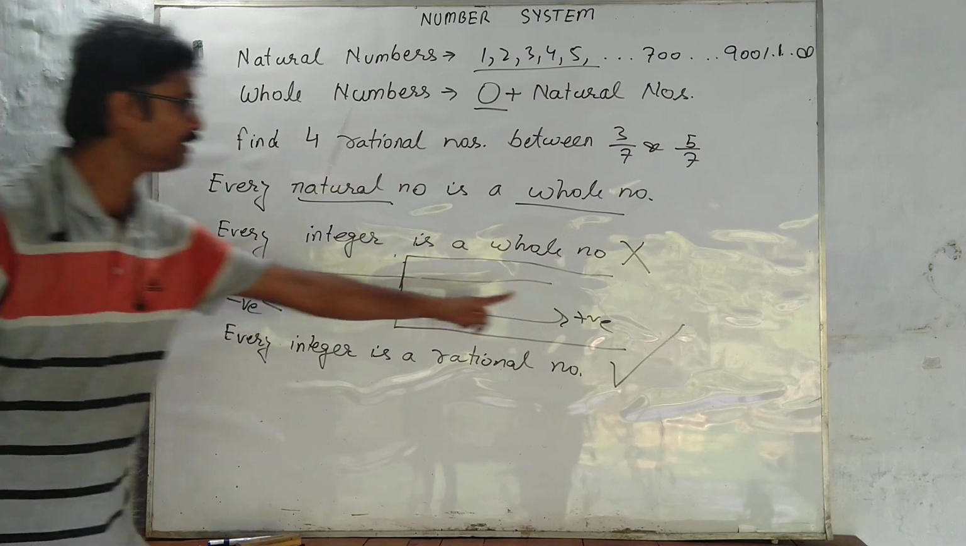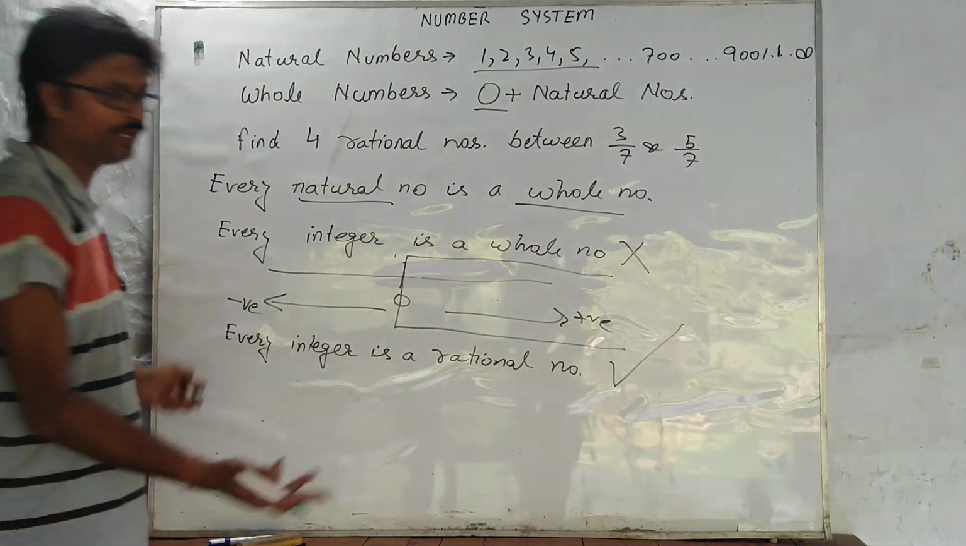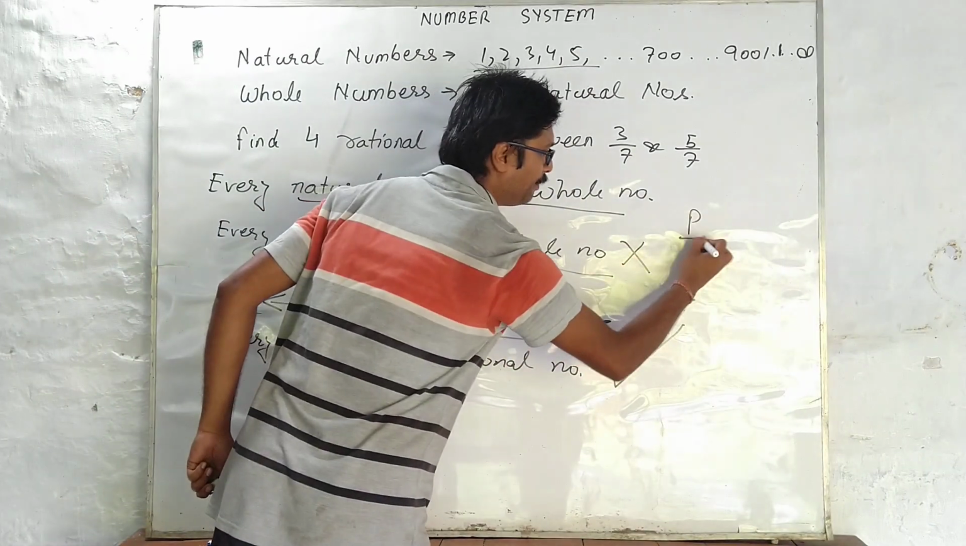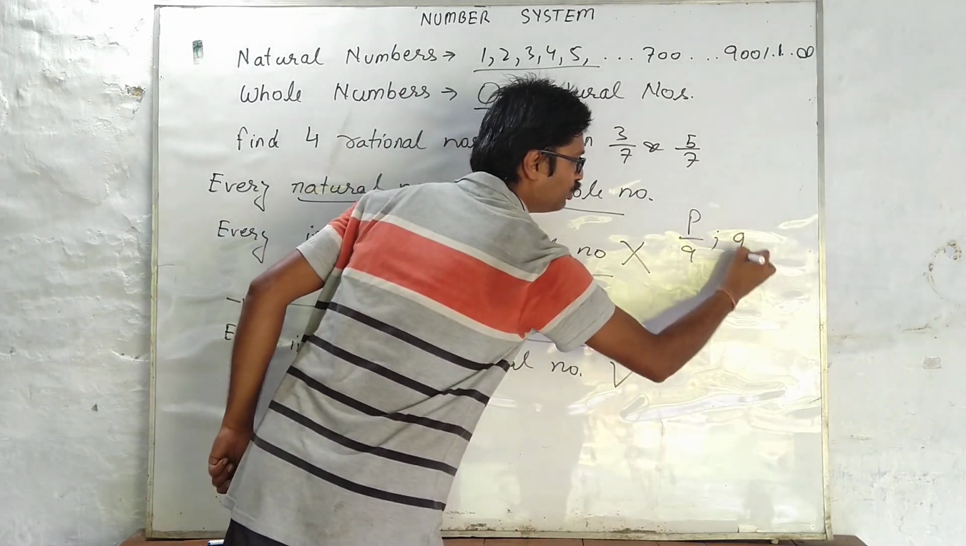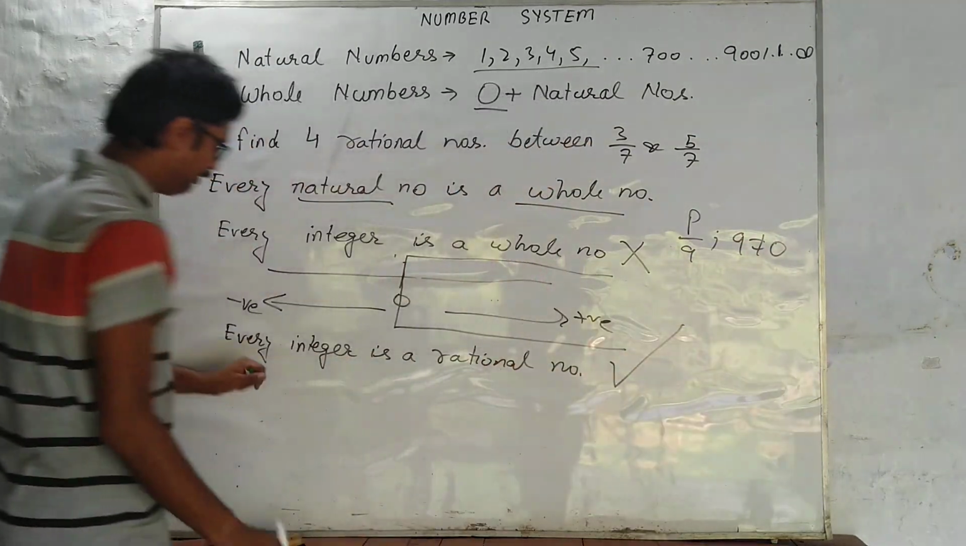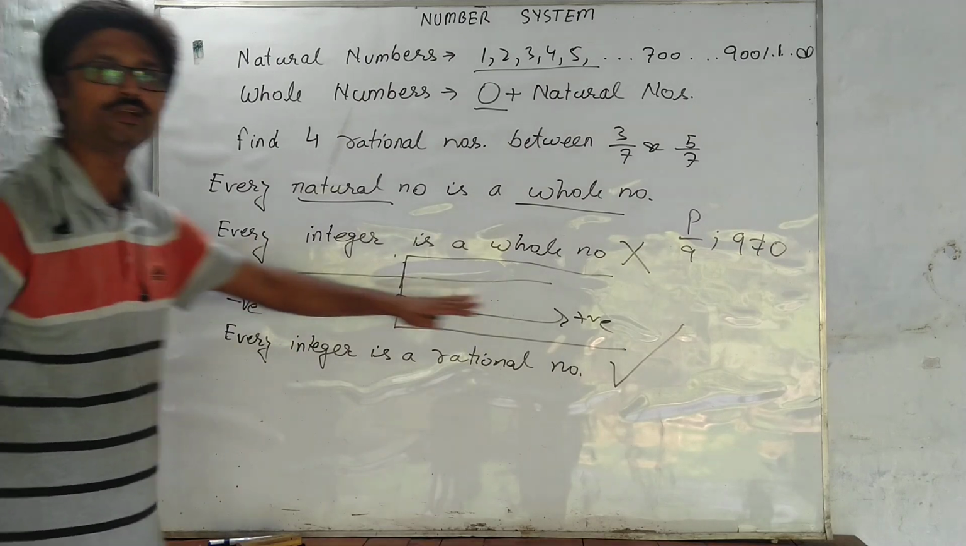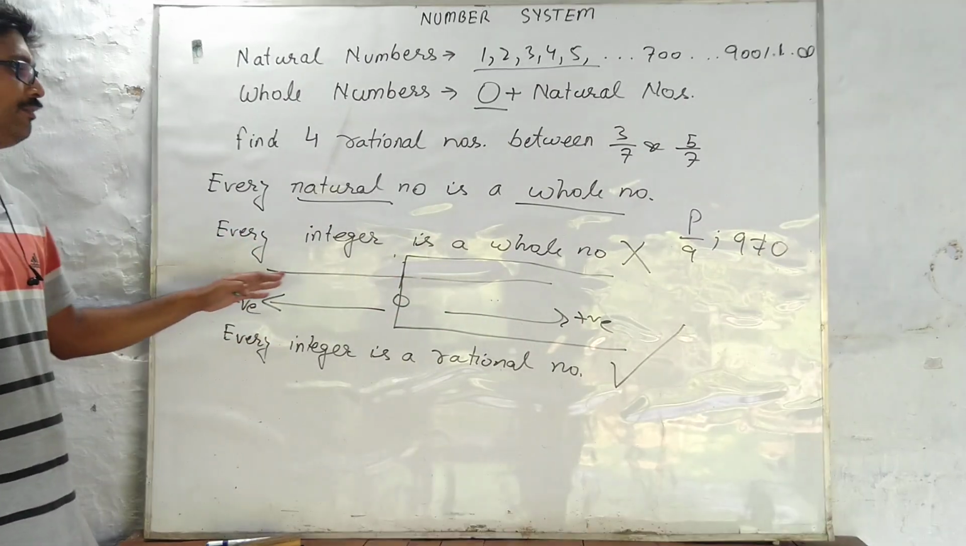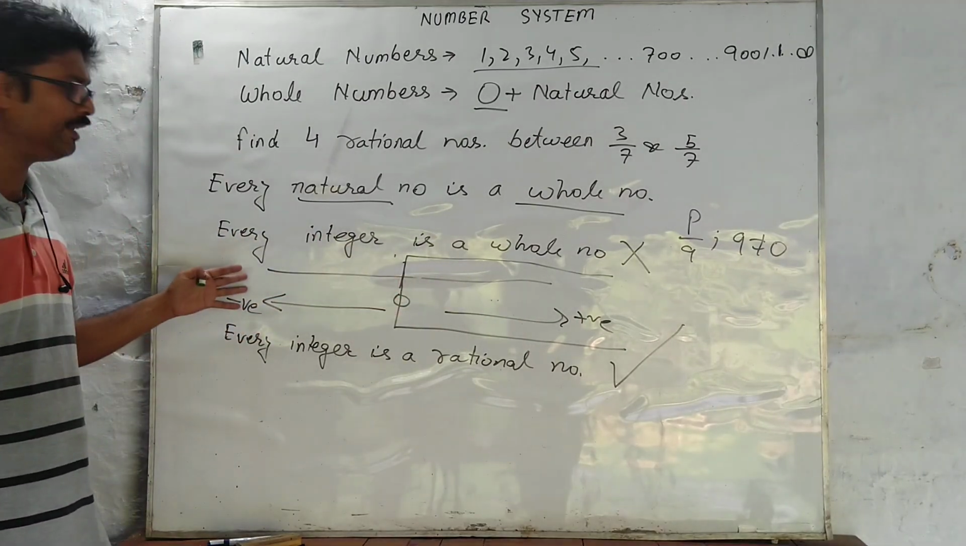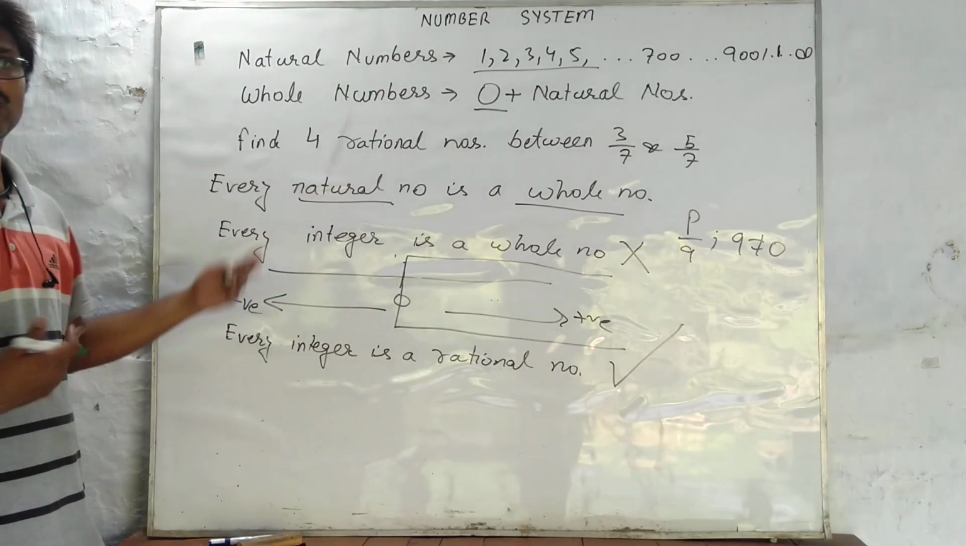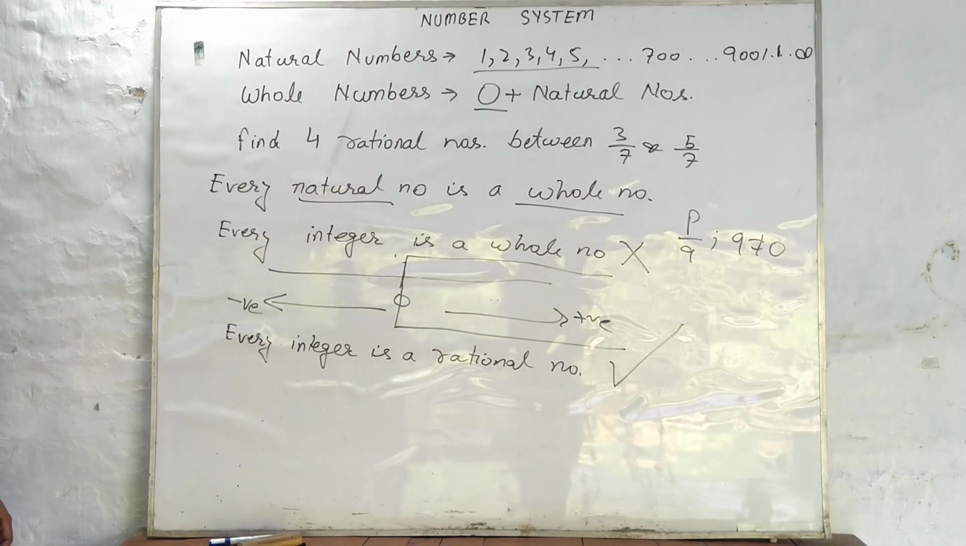Because every integer is a rational number. The only condition for a rational number is p by q, where q shall not be equal to 0. Every integer can be represented on the number line, we can have negative and positive of it, but the denominator can never be 0.